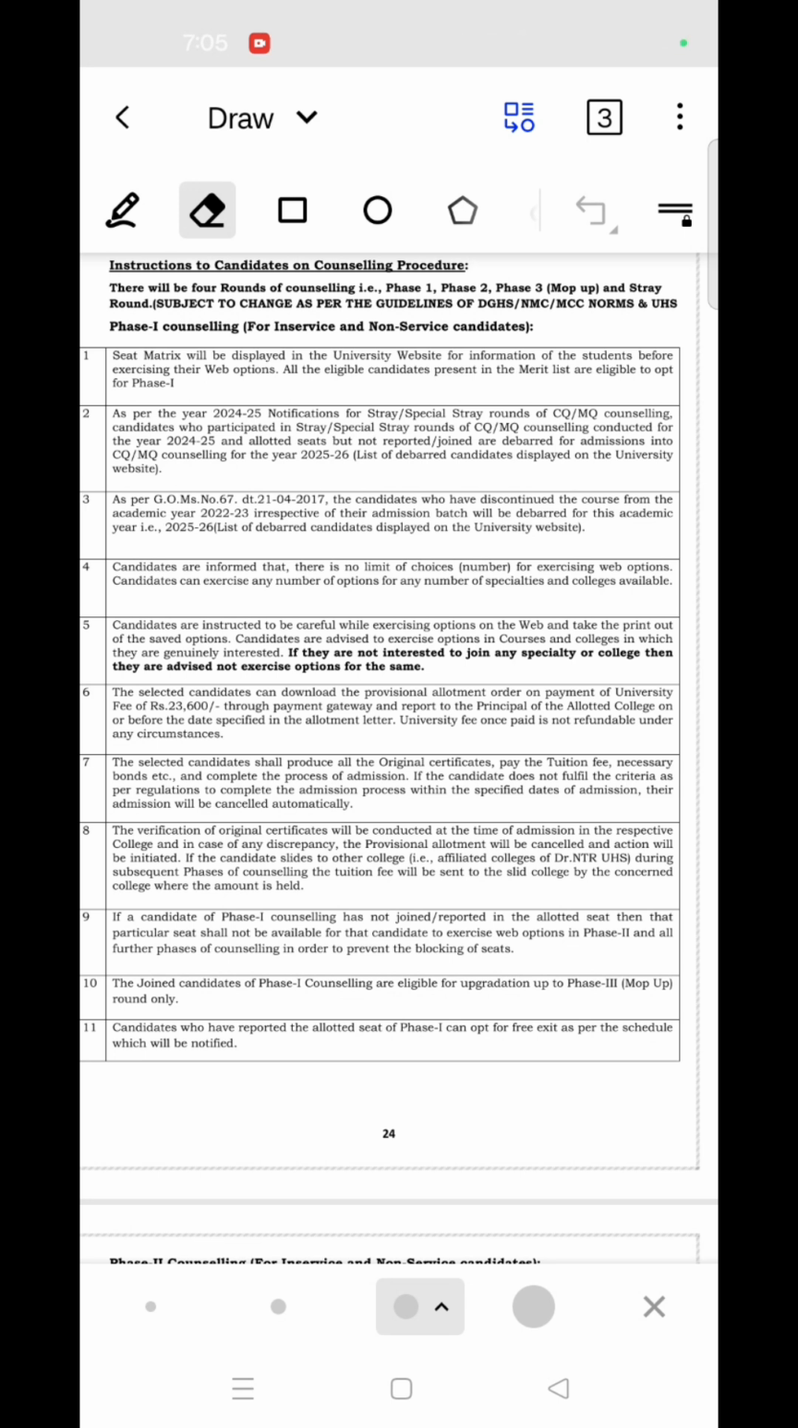So now we'll go through the counseling process. Phase 1 counseling: the seat matrix will be displayed on the university website. All the candidates who appear in the merit list are eligible for this phase 1 counseling. There is no limit for exercising web options. If the candidate is not interested in joining a particular college, they are advised not to exercise options for it.